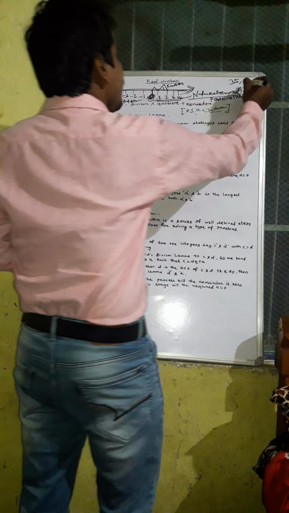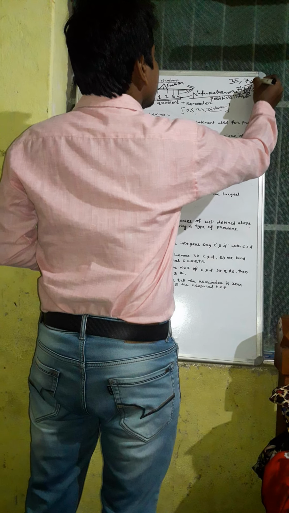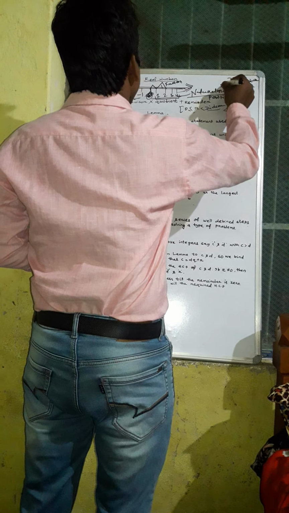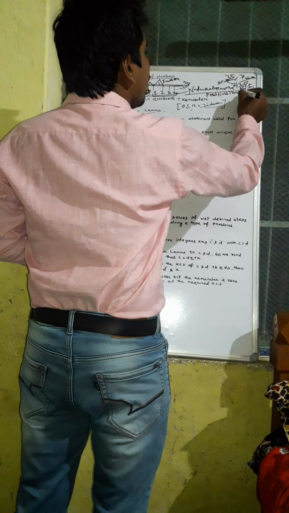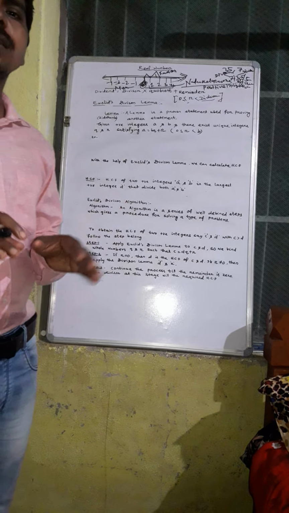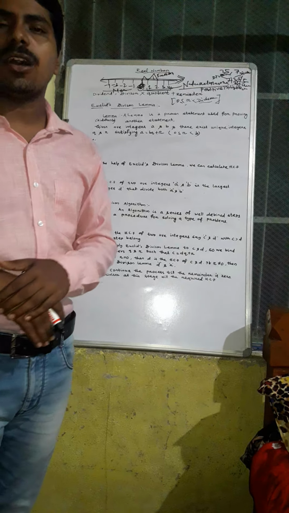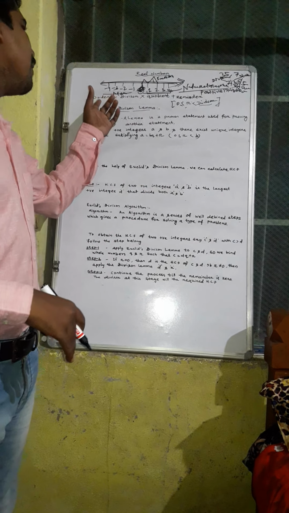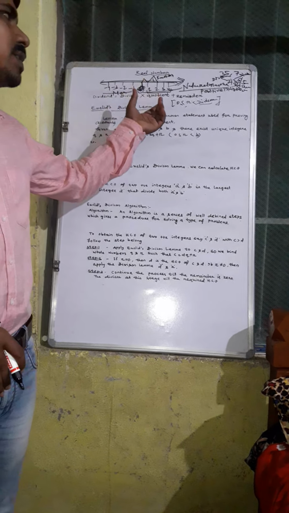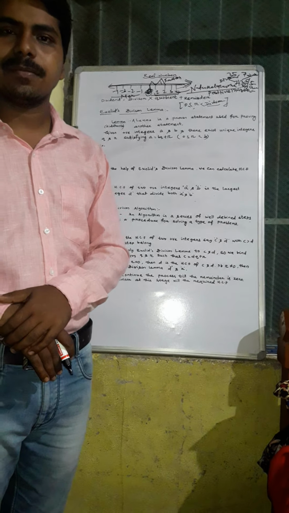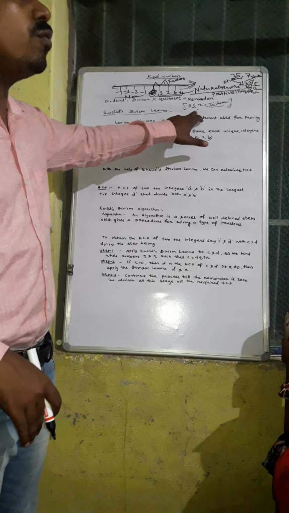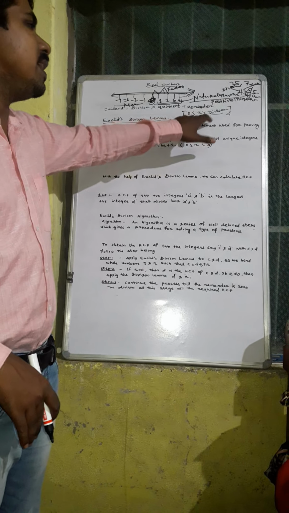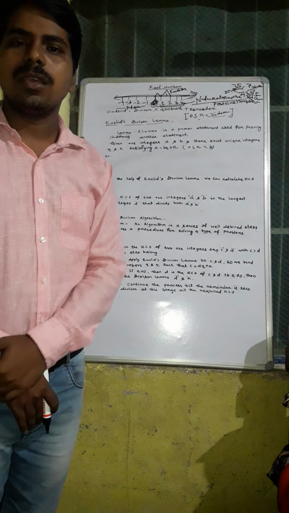That means 35 is the dividend, 7 is the divisor, 5 is the quotient and 0 is the remainder. So in the long division method, dividend equals divisor into quotient plus remainder, where the remainder is greater than or equal to 0 and less than the divisor.